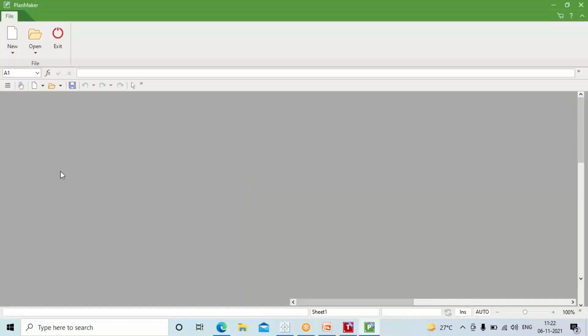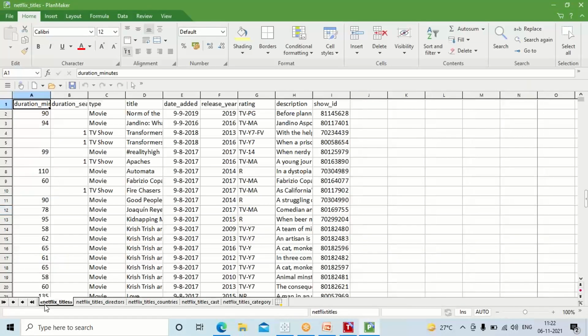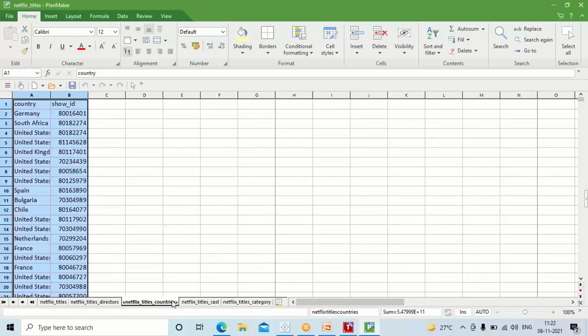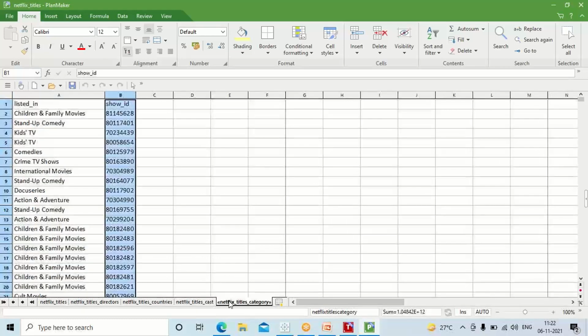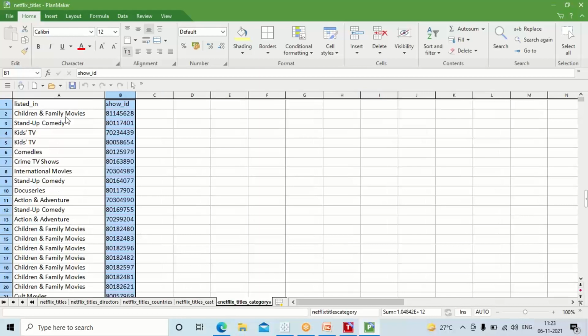So this is how the data would look. You look at these tabs here, guys. These are nothing but the data that we have pulled out for Netflix. So what are we supposed to do? If you look at this data, which is very chaotic, I'm trying to create a certain understanding out of this data.